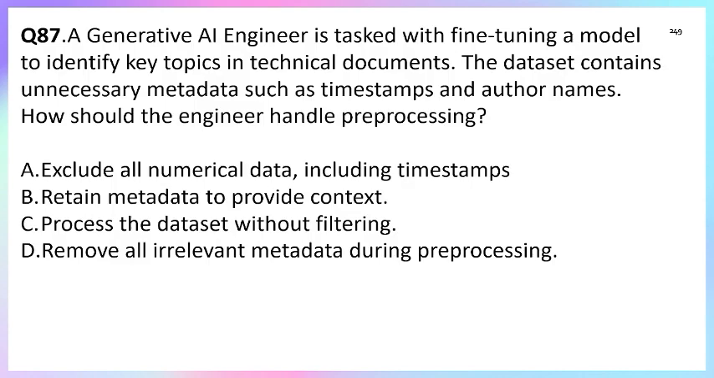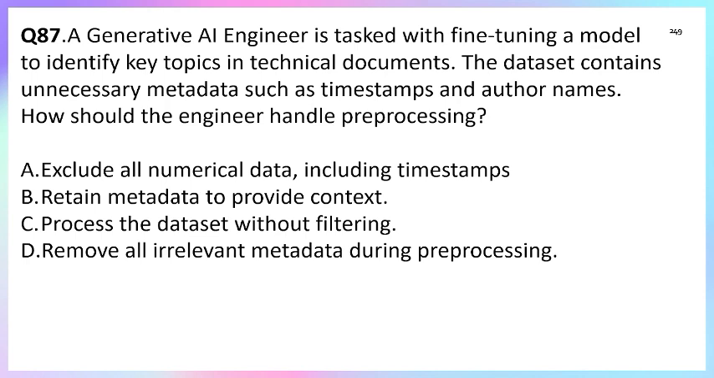Question number 87. A generative AI engineer is tasked to fine-tune the model to identify the key topics of technical documents. The dataset contains unnecessary metadata such as the timestamp and author name. How should the engineer handle the processing? So a very good way is to remove all the unnecessary things. Option A, exclude numerical data, include timestamp. No, we need to remove unnecessary things like timestamp altogether.